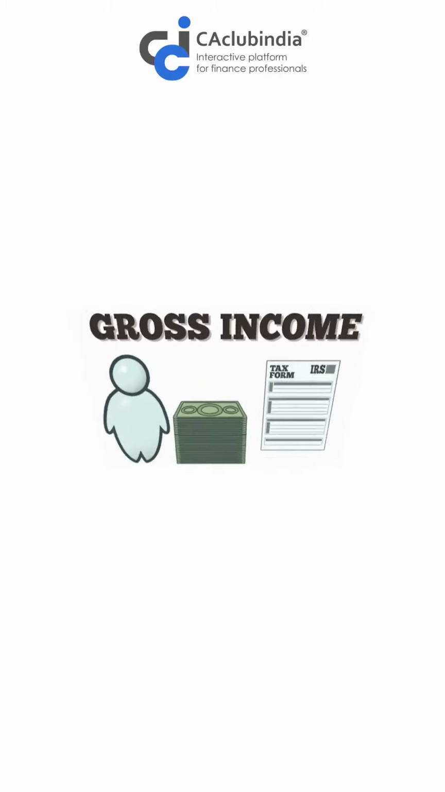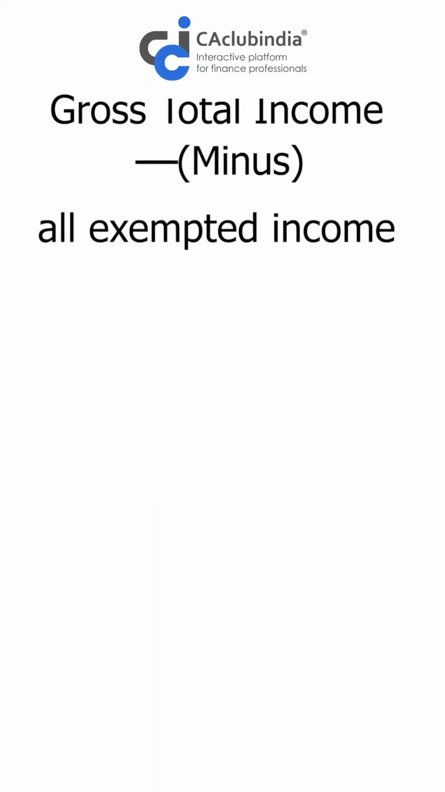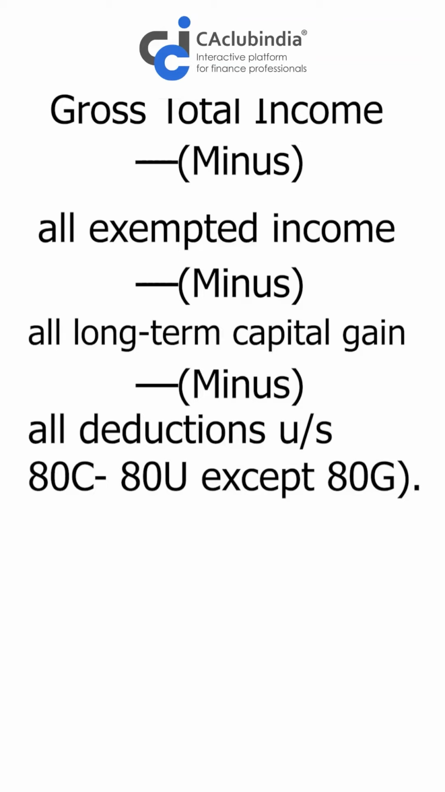Now, the adjusted gross total income is calculated in the following manner. It is gross total income minus all exempted income, minus all long-term capital gain, minus all deductions under Section 80C to 80U except Section 80G.